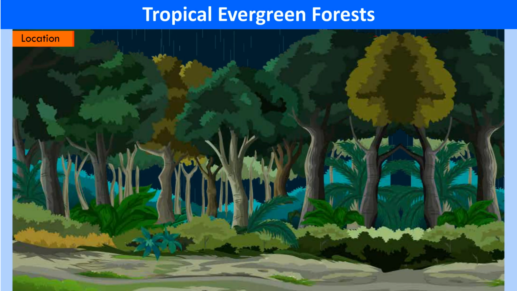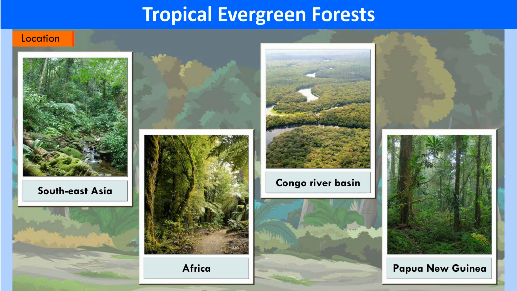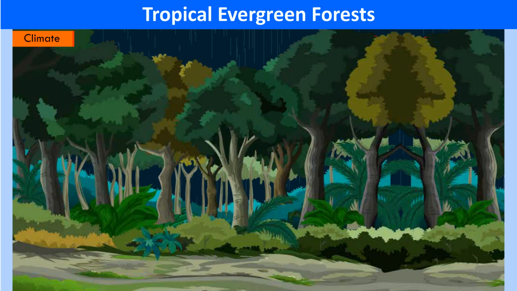Tropical evergreen forests. Location. These forests are found in the hot and wet equatorial regions characterized by heavy rainfall, also known as tropical rainforests or the selvas. These are found in Southeast Asia, Africa along the Congo River Basin, Papua New Guinea, many of the Pacific Islands, and South America along the Amazon and Orinoco River basins. Climate. These regions experience hot and humid climate with heavy rainfall throughout the year, thus encouraging growth of dense evergreen vegetation.